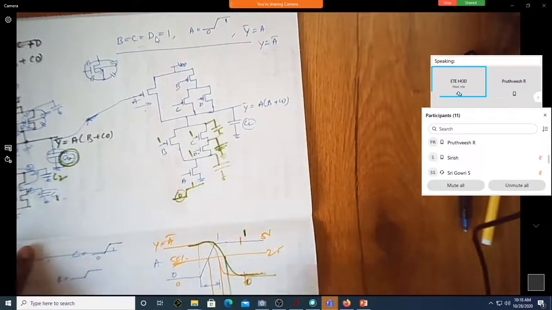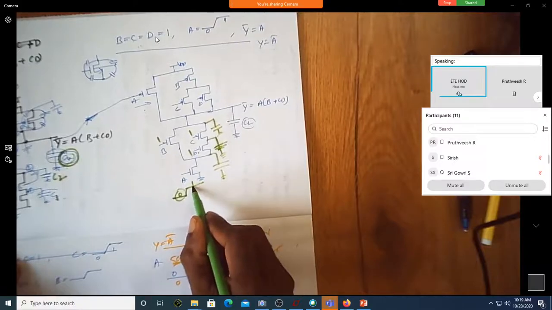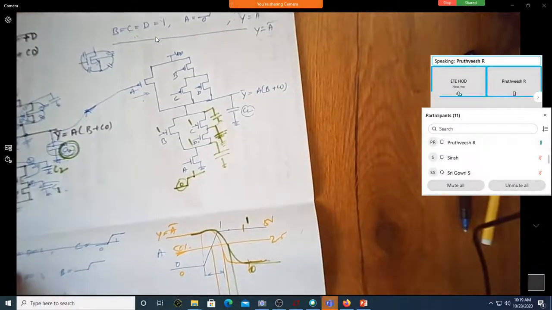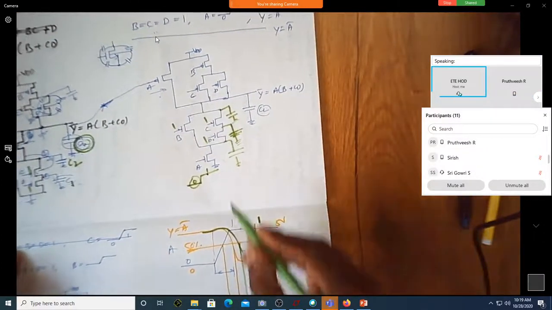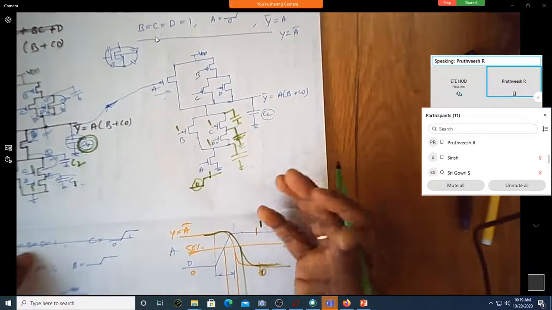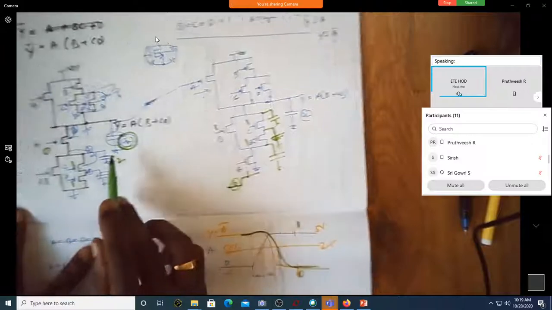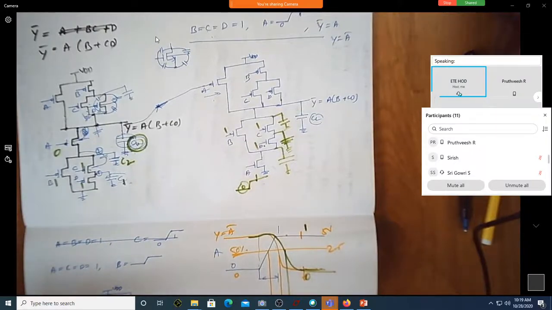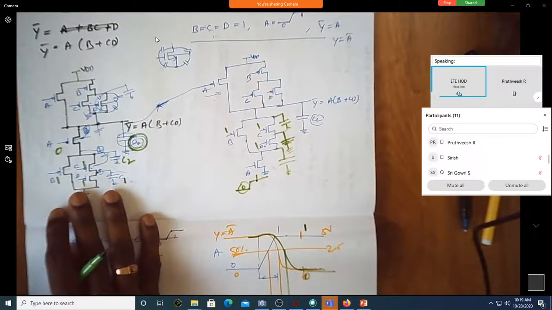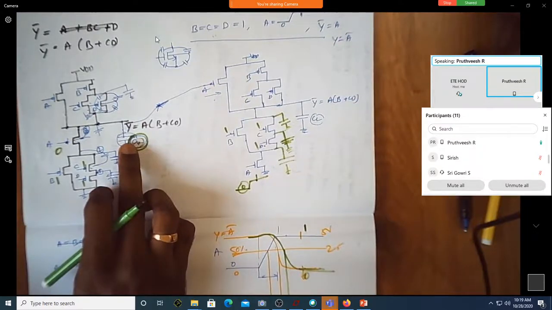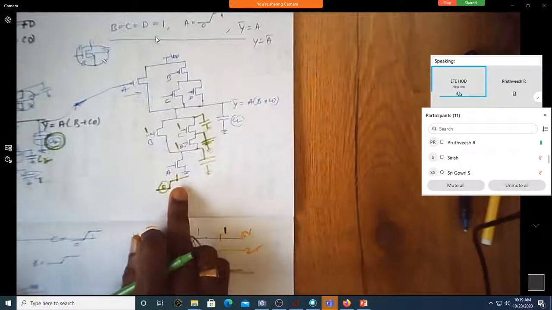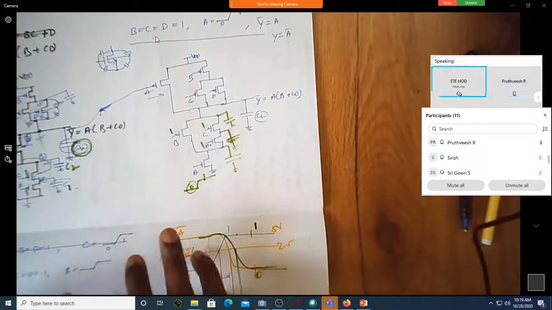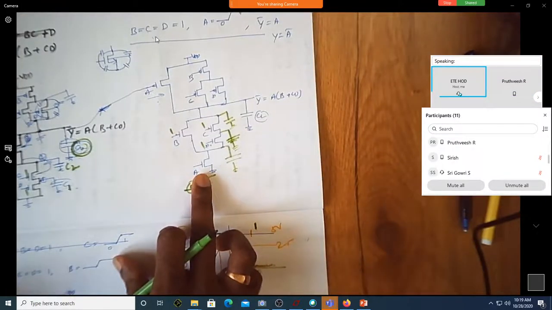So whenever this goes from 0 to high, all the capacitors need to discharge at that point, because now the amount of charge to be discharged is much more than in the previous case. In the previous case, which capacitor needed to be discharged? Only the load capacitor. Correct? Over in this case, all the capacitors, C1, C2, every capacitor has to discharge because they are waiting for this to become 1, because there was no path existing.